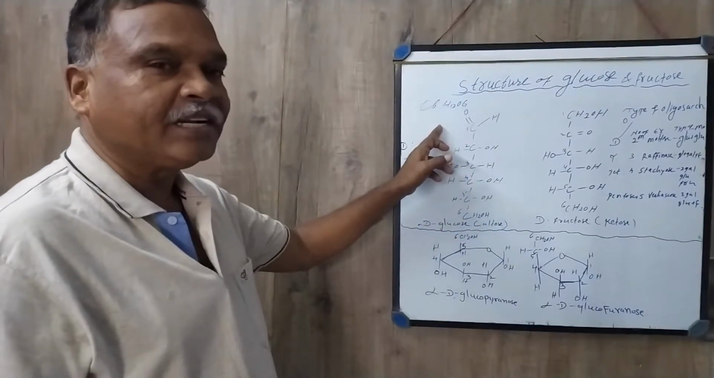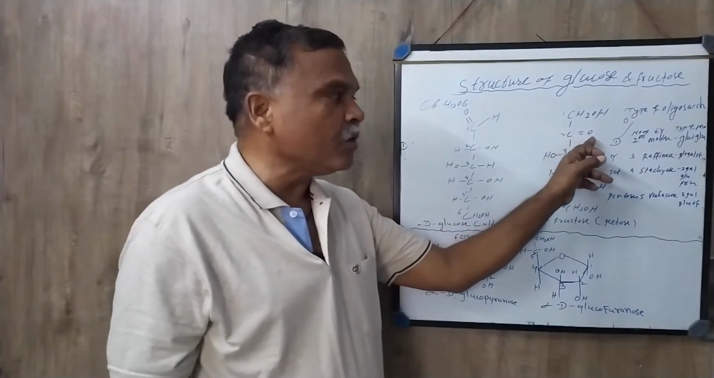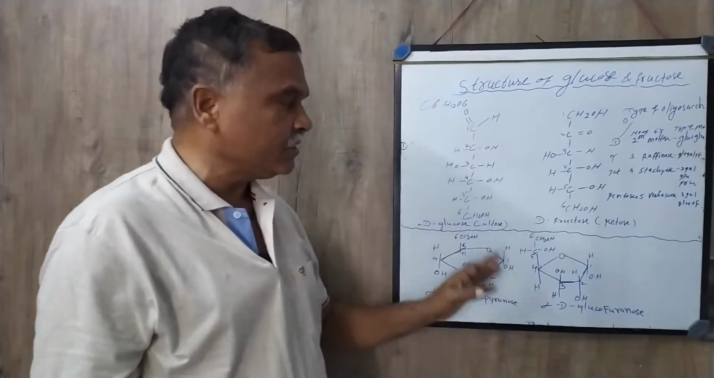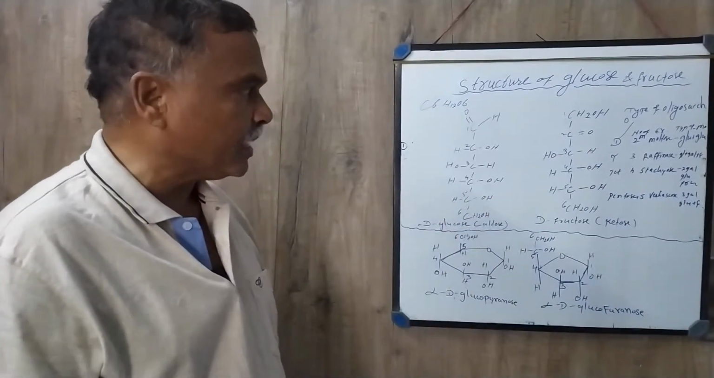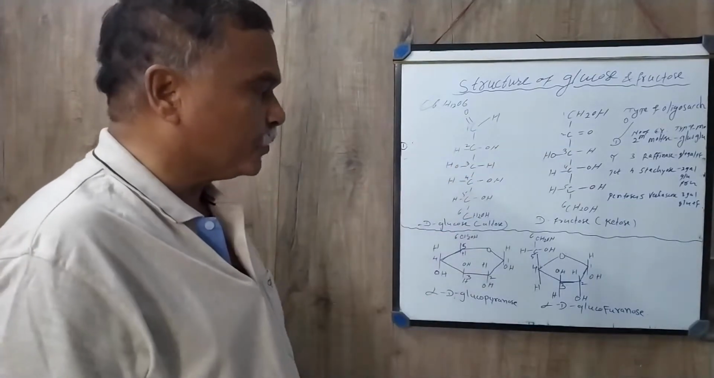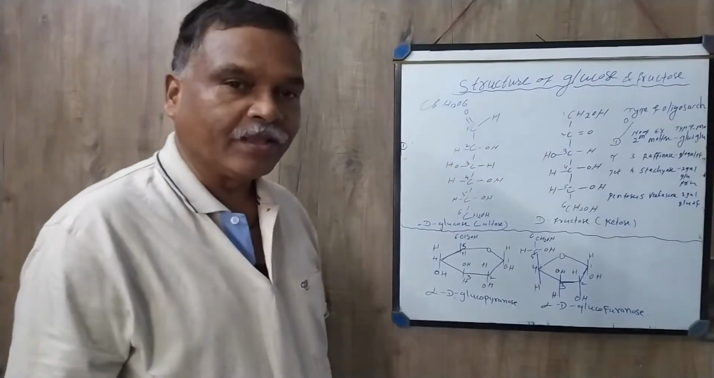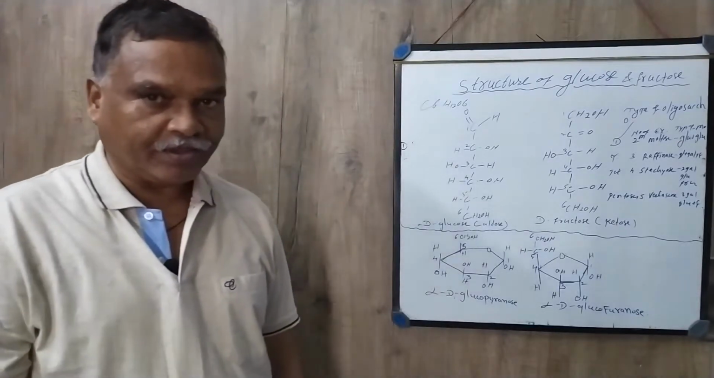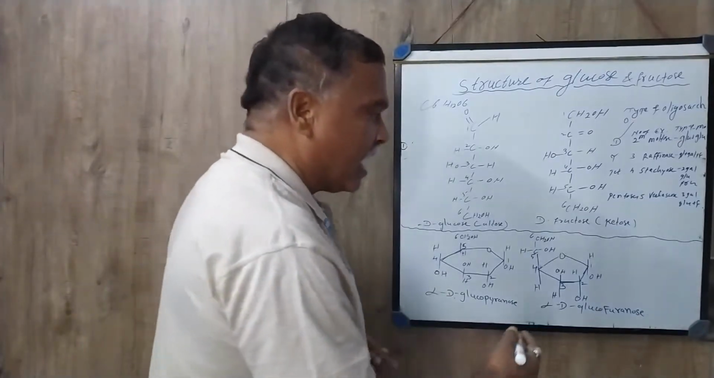Here CHO will be present, that is aldose, and here C double bond O is present, it is ketose. So this is the Fischer structure given by Fischer. And glucose and fructose will also have a ring structure. This ring structure was given by Haworth.